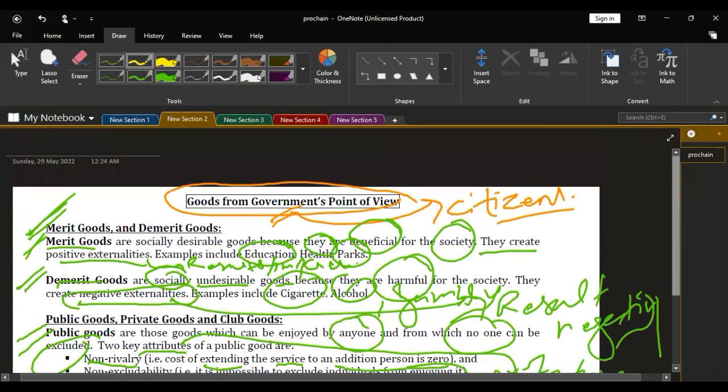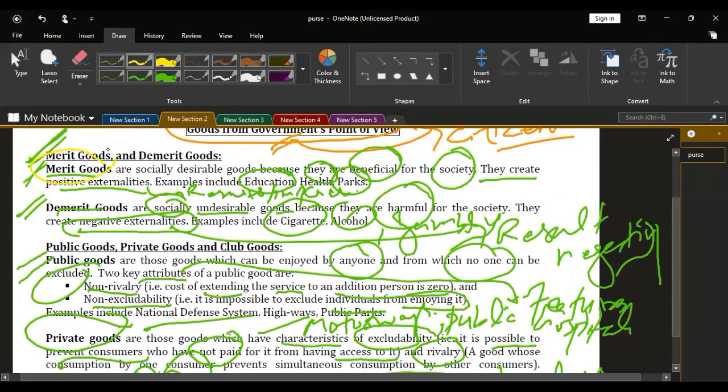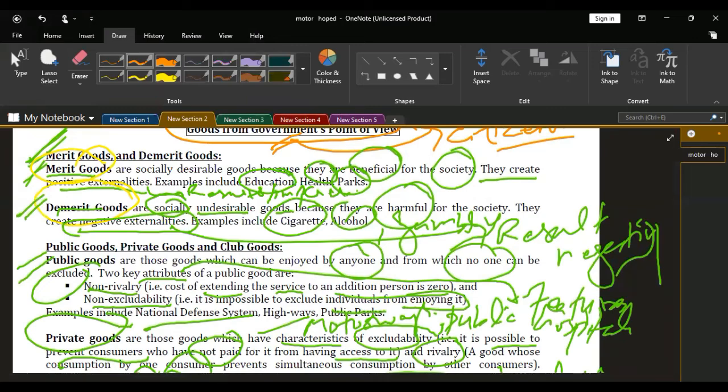Secondly, we have studied goods from the perspective of the government. First were merit goods, which are socially desirable goods; every person needs them due to their economic and common benefits for all. Demerit goods are those goods which are undesirable and usually not required by society, and the government does not intend to provide them to its citizens due to their negative externalities.